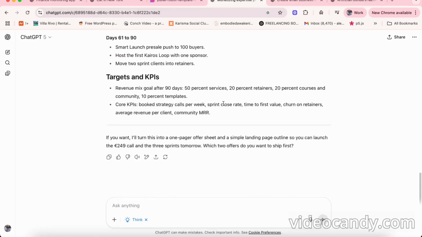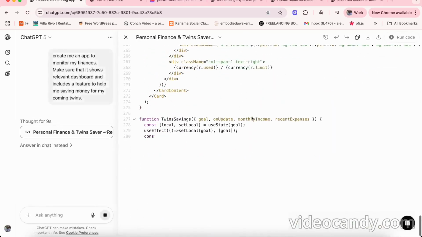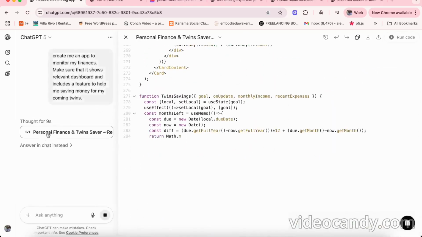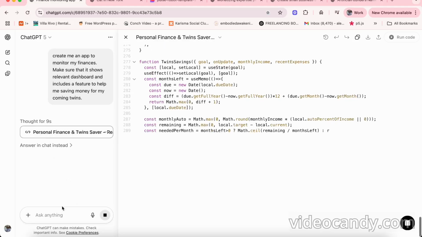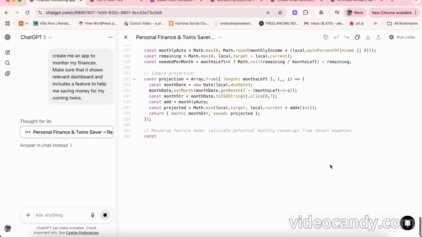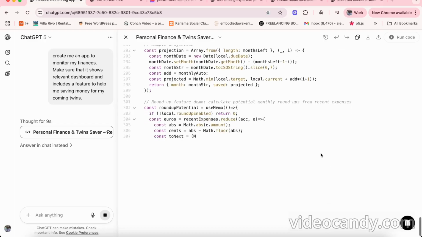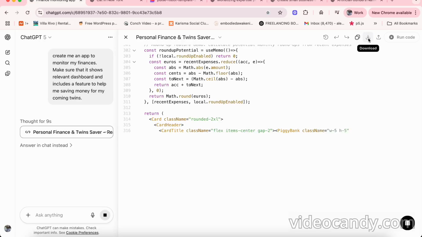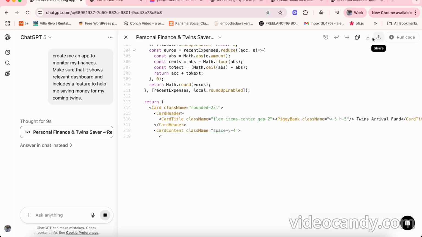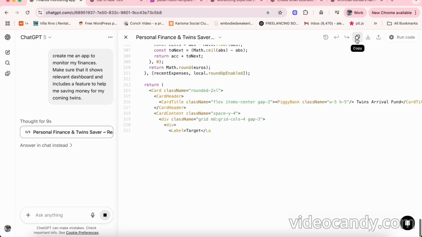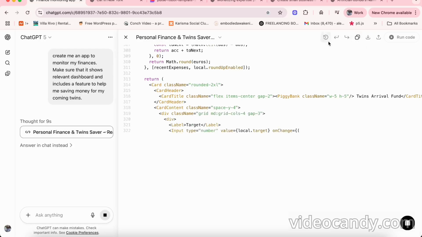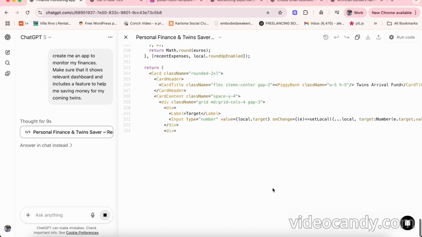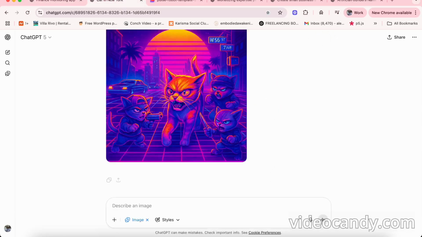It's really, really fast. And I really do enjoy that I can run code in here and create apps and everything. And I was working on an app earlier on where it also allowed me to create databases and everything, so to get it ready for launch, you know, because I can share the app, I can download it, you know, I have different options here. I can access the history of the code. Pretty cool. So far, that's what I'm saying.